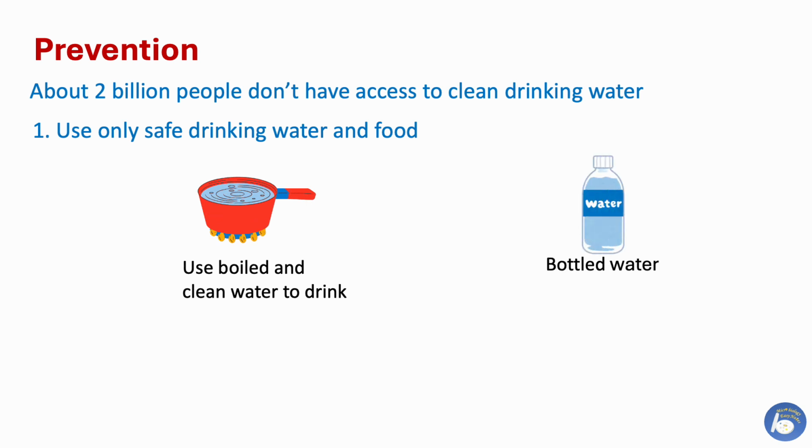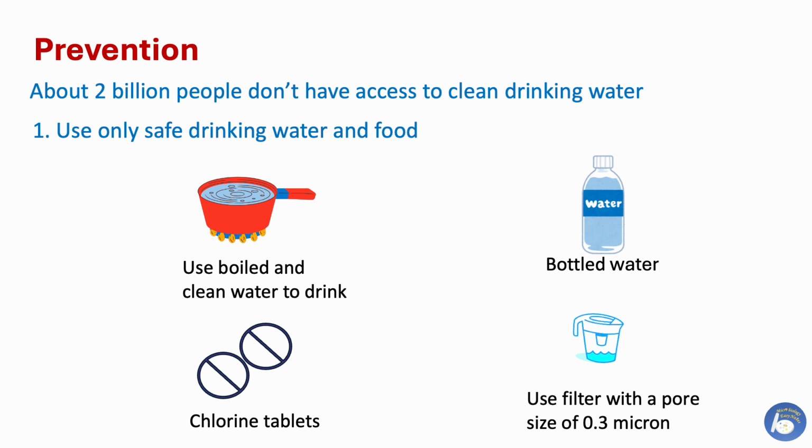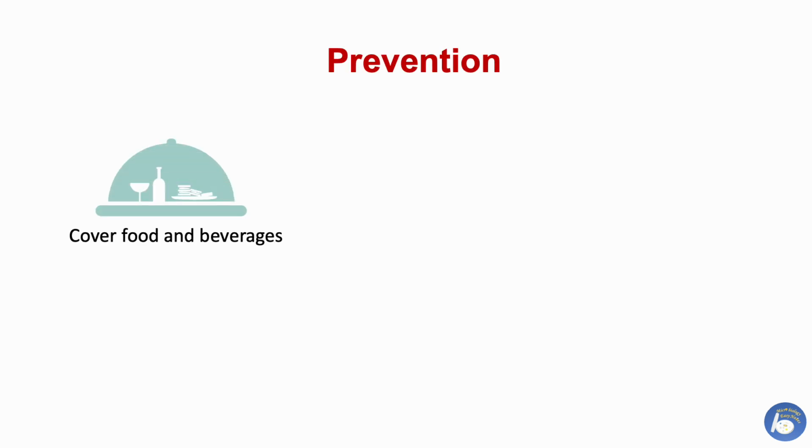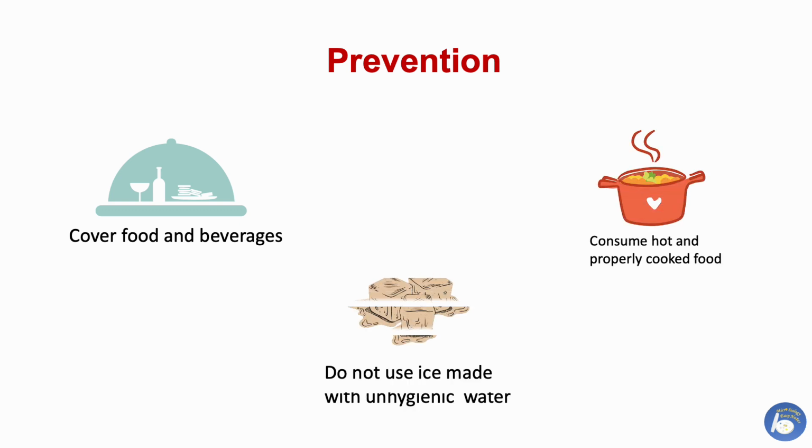Use bottled water with an unbroken seal. Use chlorine treatment products by strictly following label instructions. Use a filter with a pore size of 0.3 micron, but still water needs boiling or chlorine treatment. Always cover food and water. Safe storage is important. Consume hot, properly cooked food. Do not take ice made from unhygienic water.